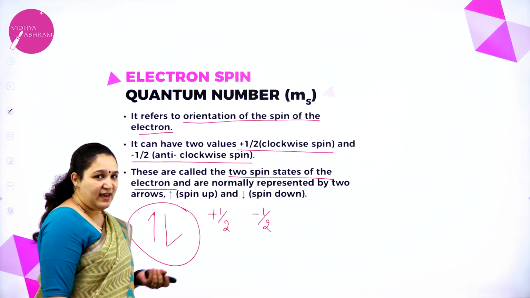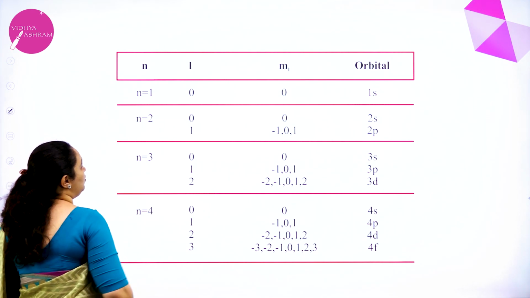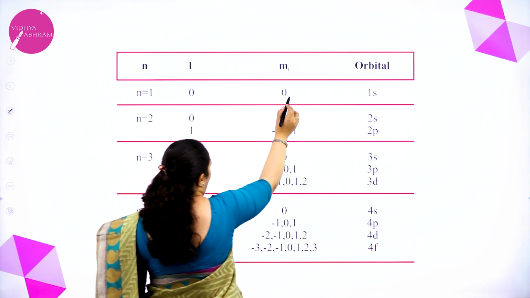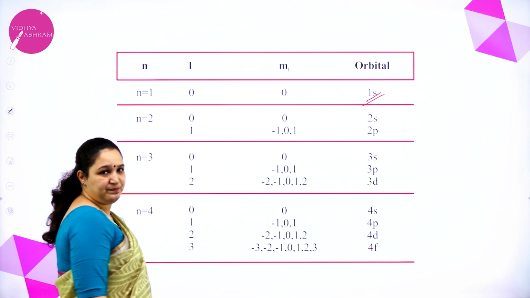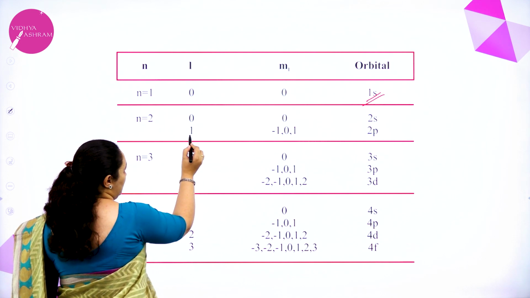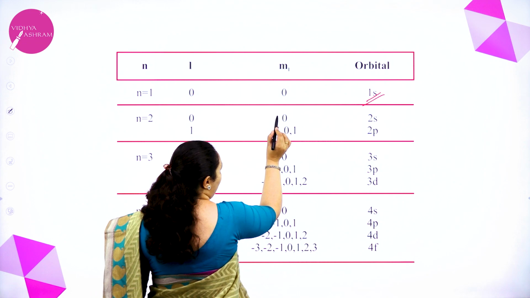So I'll just revise once again. See here, when n is equal to 1, that is the first shell, L will be equal to 0, ML is equal to 0, so only one orbital is possible, 1s. When n is equal to 2, L value can be 0 and 1. When L is equal to 0, M value is 0.